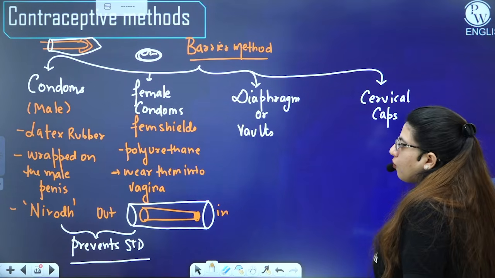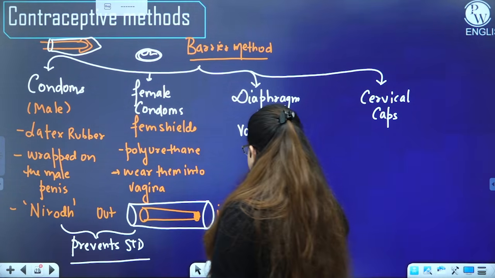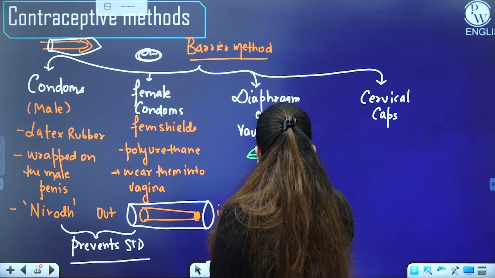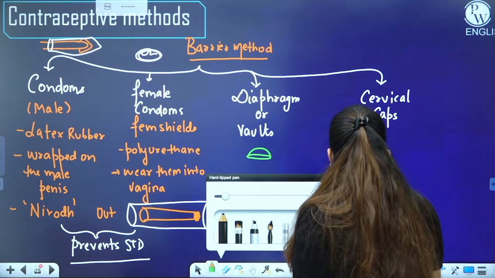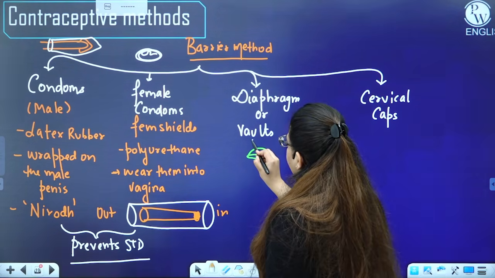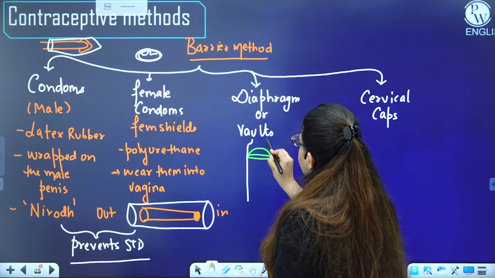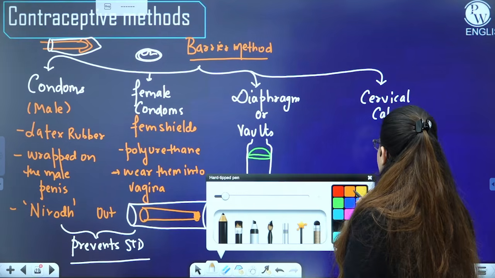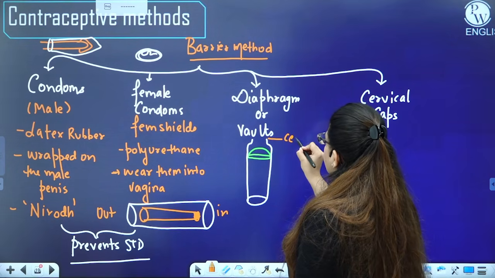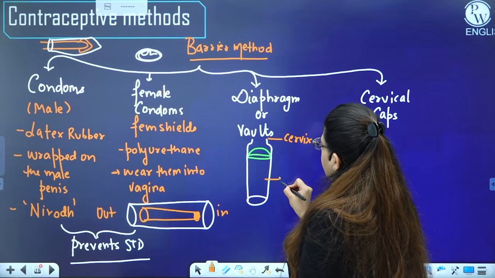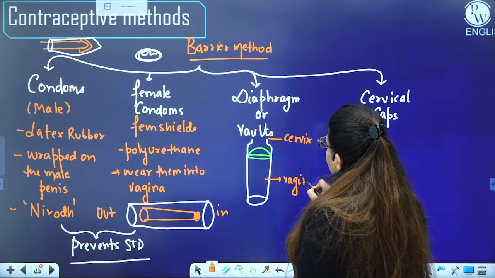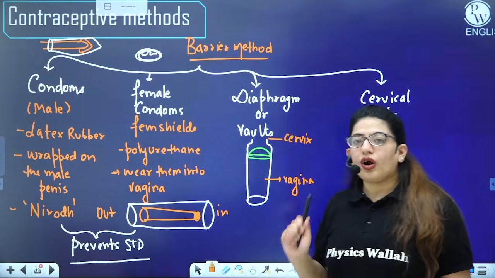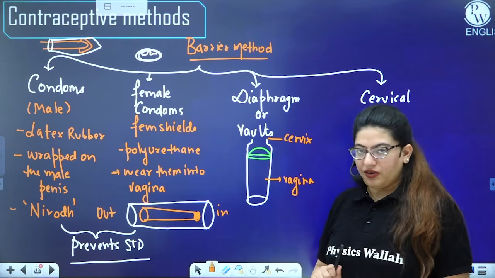Then we have diaphragms or walls. What are diaphragms? These are hemispherical structures, small and dome shaped, right? They are inserted near the cervix. If this is the cervix, this is the vagina. The diaphragms are inserted near the cervix, so this is how they are inserted. They are not actually preventing STDs, because they are not covering the entire genitals, right?